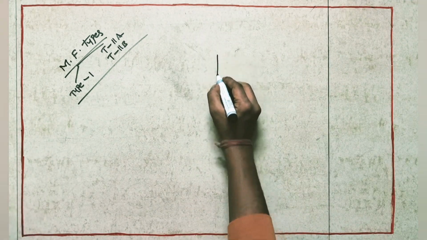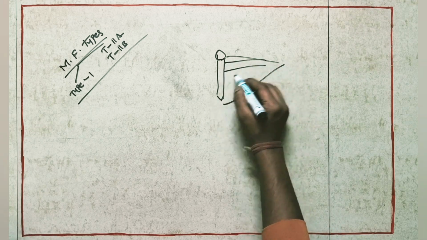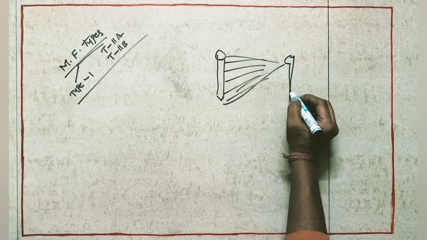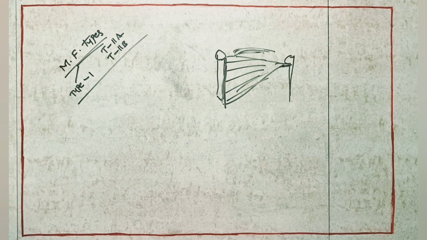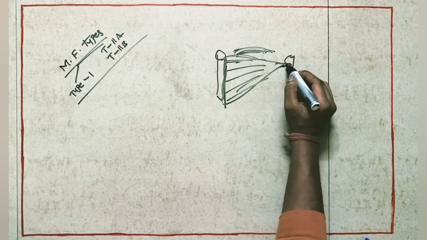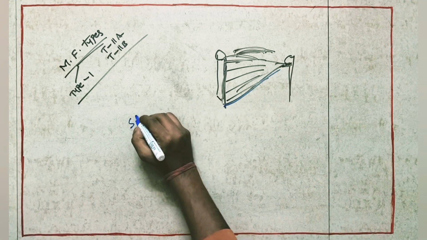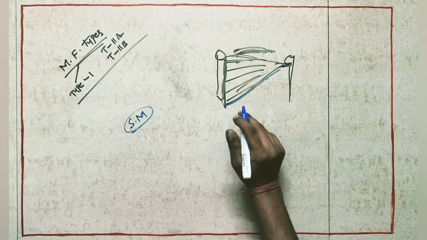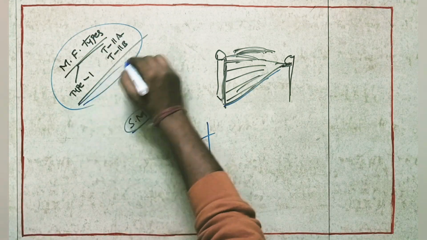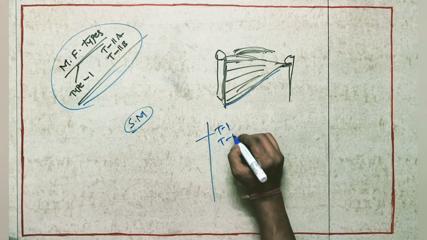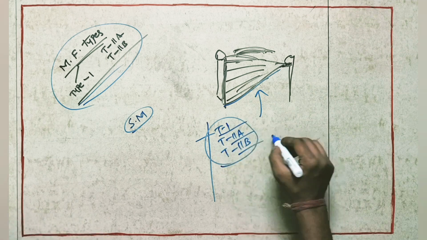Suppose we take the sternum, this is our sternum, here we'll have the manubrium, here we'll have the pectoralis major muscle, and here we'll have the humerus. This is the clavicle, this is the origin, the sternal head and clavicular head, and this is the insertion. If we take one skeletal muscle, it will be composed of all three types of muscle fibers. Not only this, all skeletal muscles are composed of all types, type 1, type 2a and type 2b. So each skeletal muscle will have three types of muscle fibers.